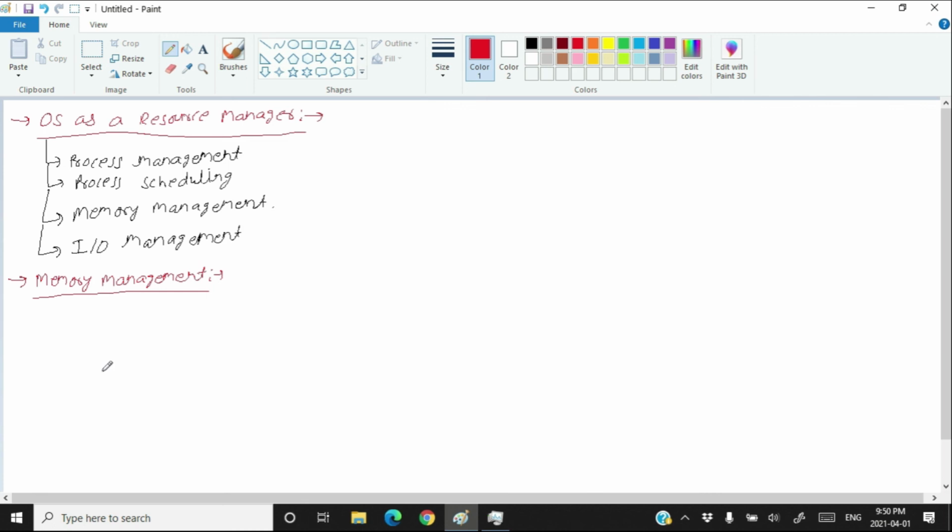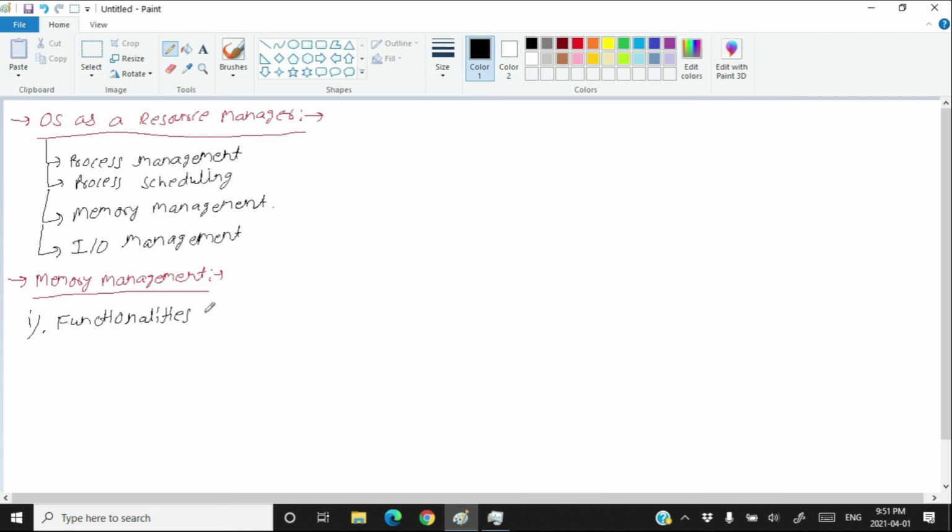There is a part of the operating system called the memory management unit or the memory manager. The memory manager performs the following functions. So I'm going to write here the functionalities of the memory manager. Notice that the memory manager is also a part of the operating system.